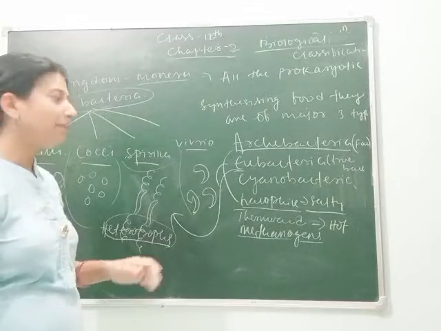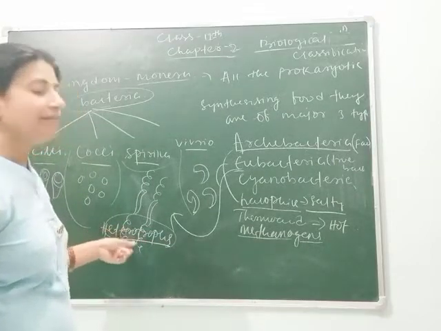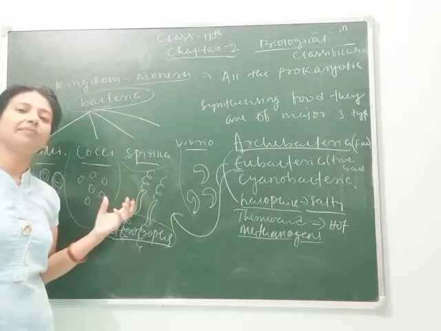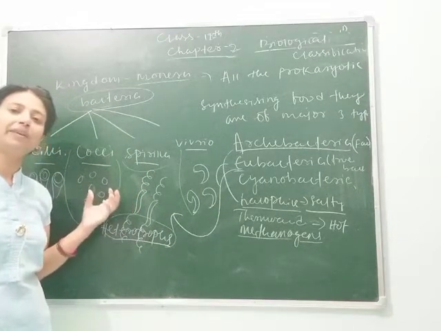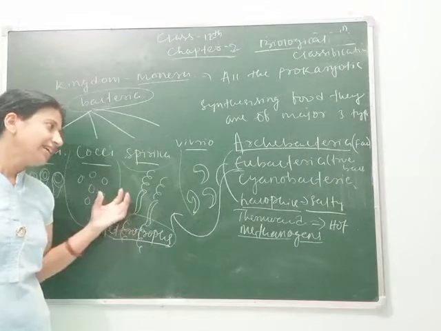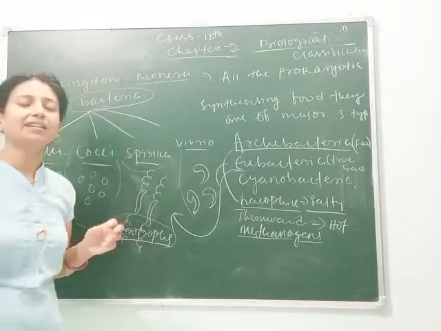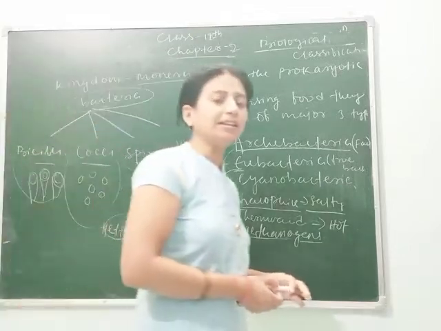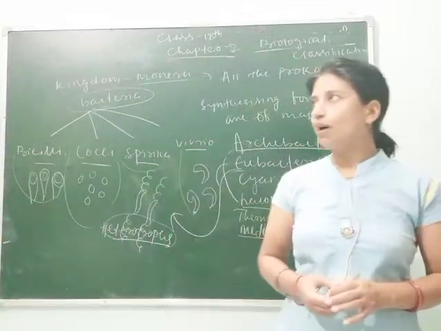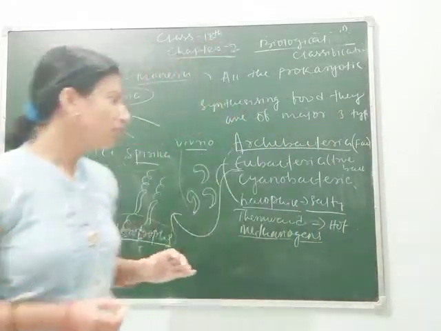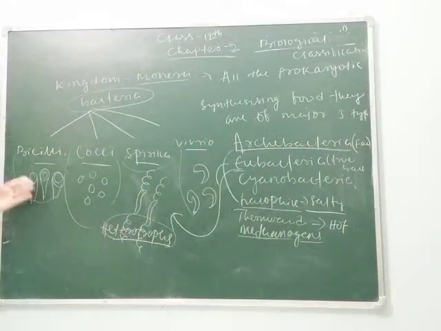They depend on other plants and animals for their food. Means they may be saprophytic, may be parasitic, means they may cause some disease to human beings, other animals and plants. That's why they are called heterotrophs. Some of the bacteria you know about: TB, tuberculosis, and diphtheria. They are bacterial diseases.